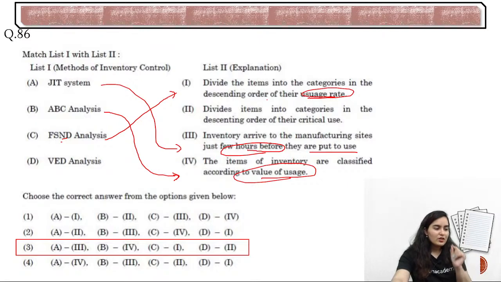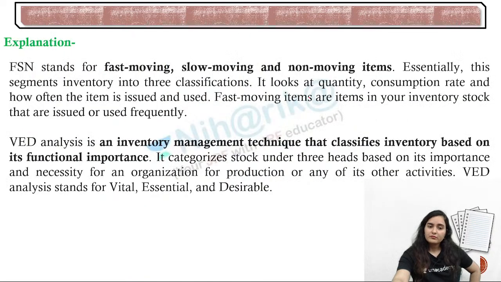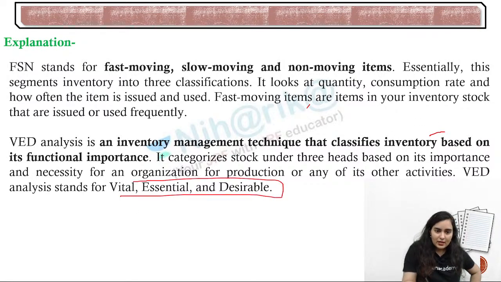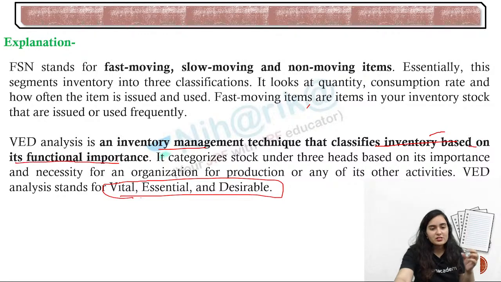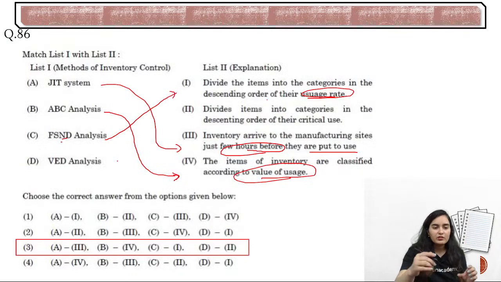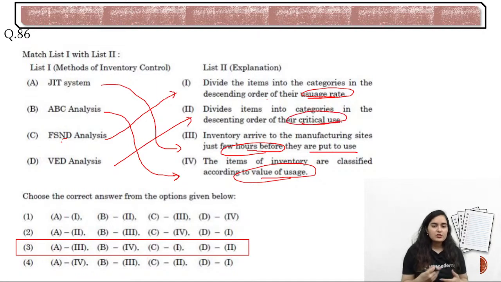Then VED. The full form of VED is vital, essential, and desirable. That means it is an inventory management technique that classifies the inventory based on the functional importance. Which is more important inventory, which is less important inventory, which is less desirable inventory. So it divides the items in the descending order of the critical use, their usage as per their importance.